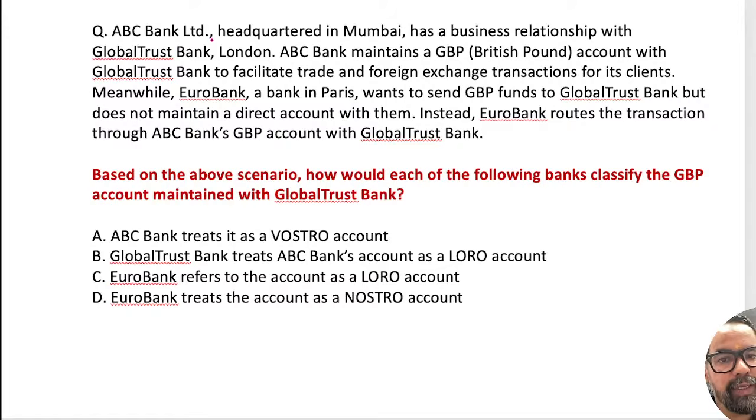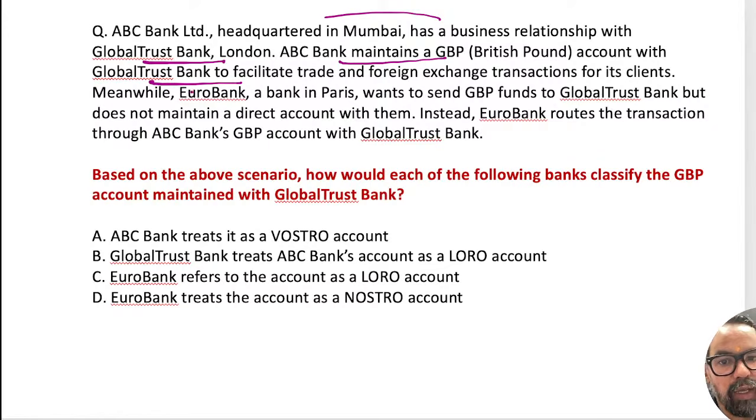So ABC Bank, headquartered in Mumbai, has a business relationship with Global Trust Bank, London. ABC has a correspondent banking Nostro account with them. ABC maintains a GBP account with Global Trust to facilitate this. Basically, it is a Nostro account relationship between ABC and Global Trust.